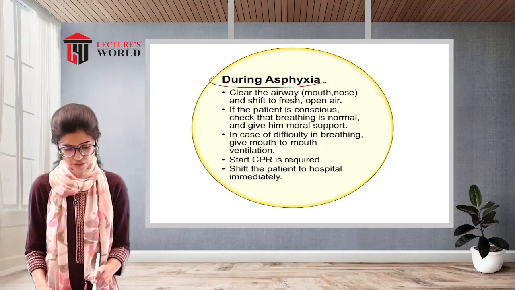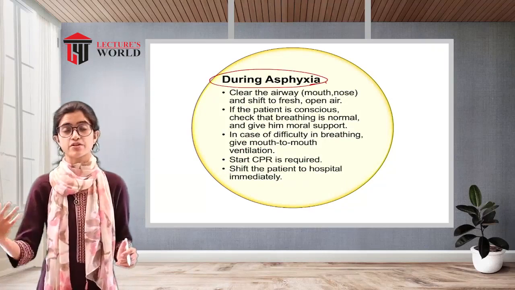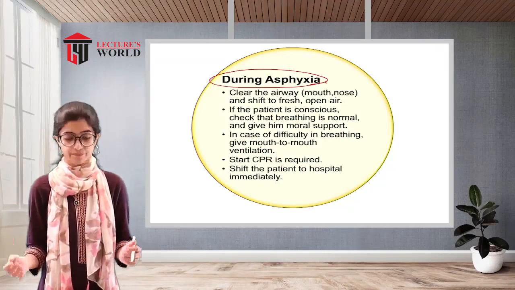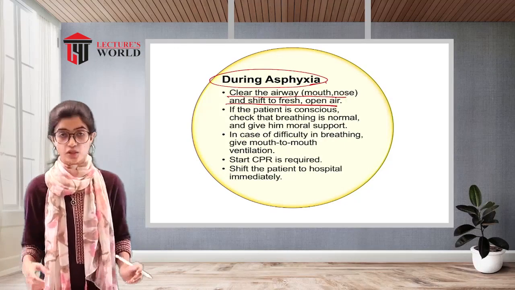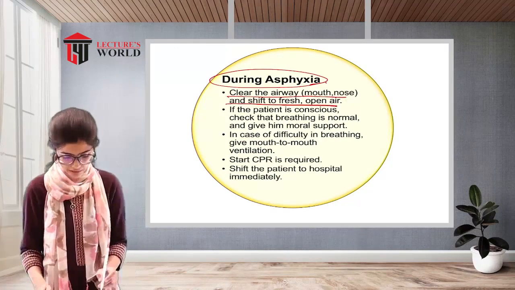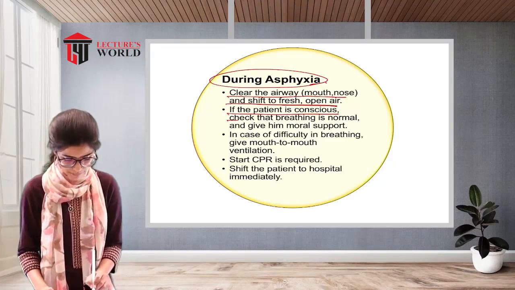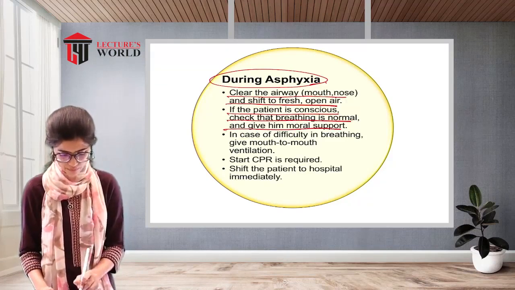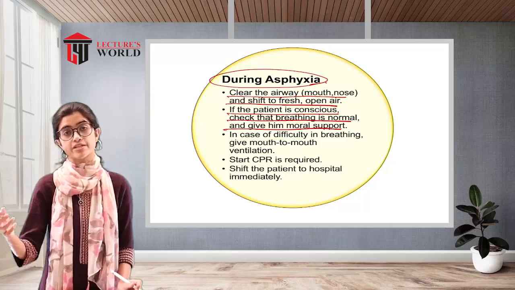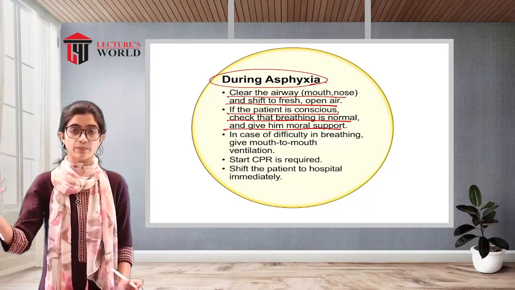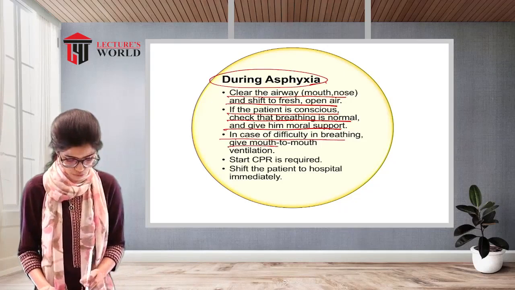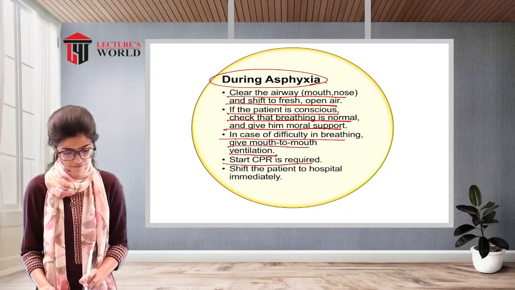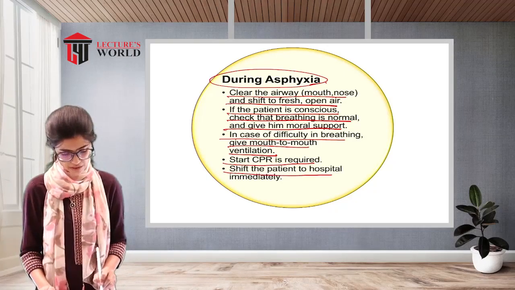Now during asphyxia, what is to be done in case the patient is actually experiencing the asphyxia? Clear the airway, mouth, nose and shift to fresh open air. So clearing of the airway has to be done. If the patient is conscious, check that the breathing is normal and give him the moral support. Now if the airway has been established and there is visible breathing, the moral support to the patient has to be given. In case of difficulty in breathing, give mouth-to-mouth ventilation, start CPR if required and shift the patient to the hospital immediately.